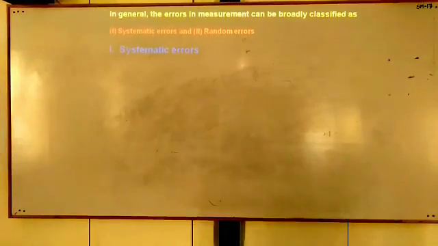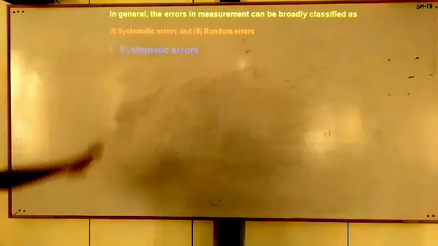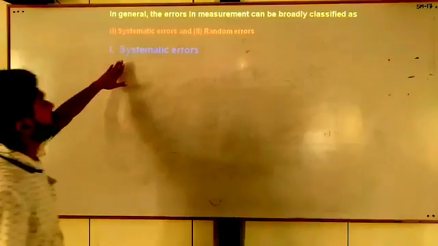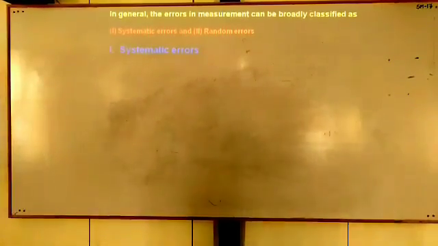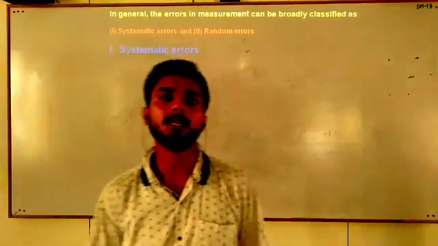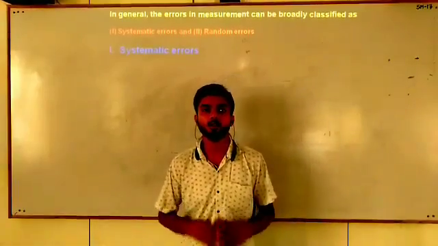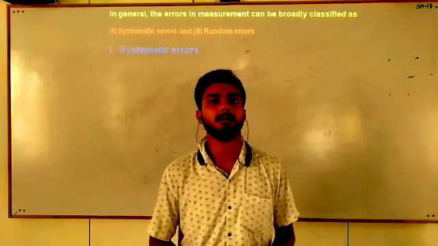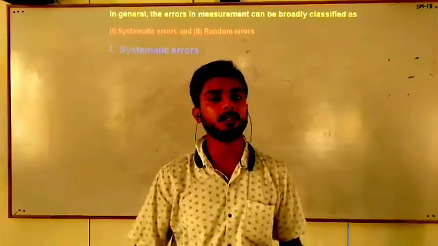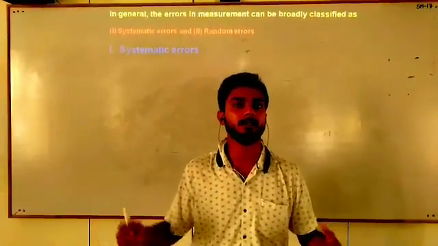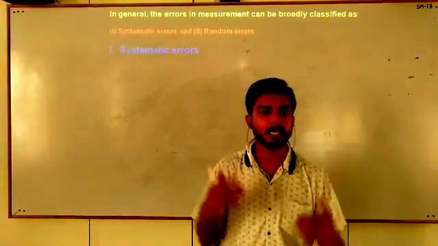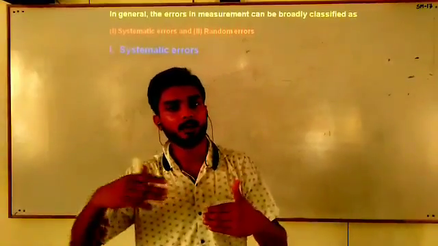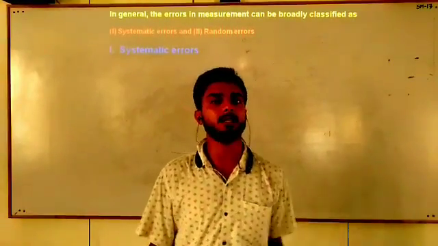Let us discuss. Students, as the name says, systematic, an error which occurs in a systematic manner is called the systematic error. Systematic manner means either in the positive direction or in the negative direction.